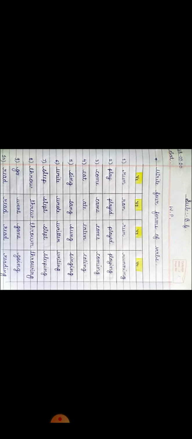Okay. Now you have to learn all these four forms of verbs. I will show you some more pictures related to this in the next video so you can understand it better. So you have to practice it every day. You have to practice four forms of verbs and present simple tense. Solve more and more examples of present simple tense. Okay.